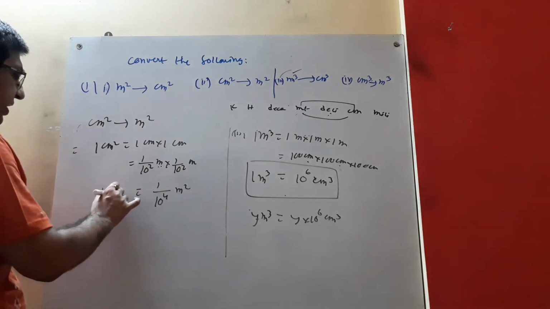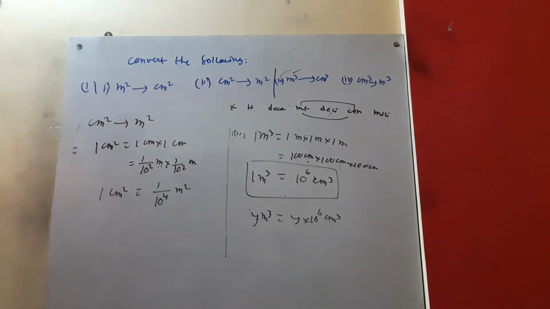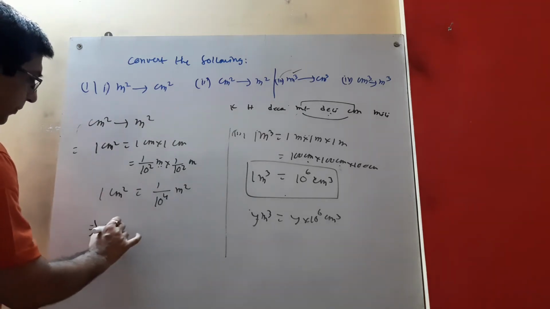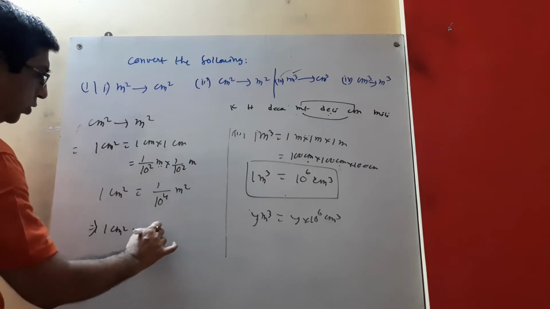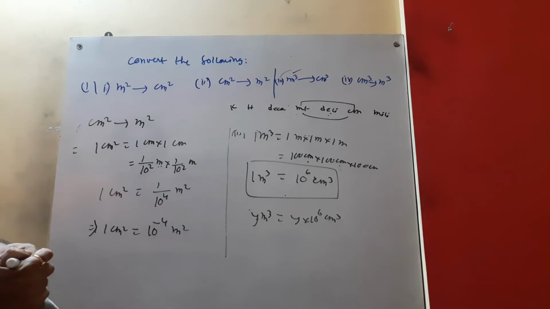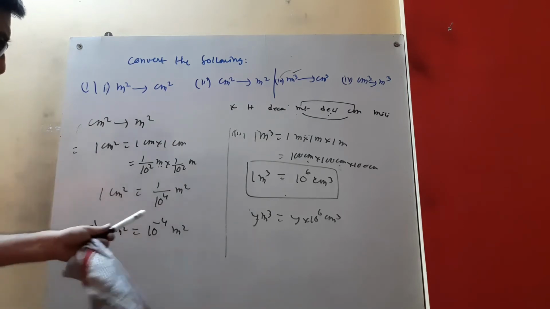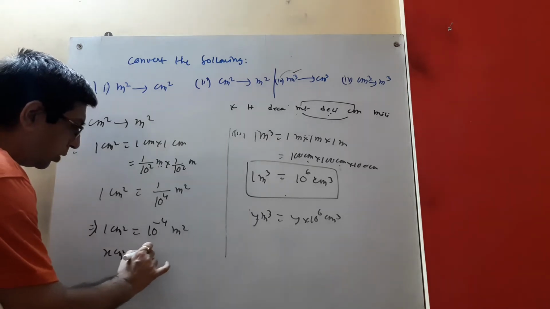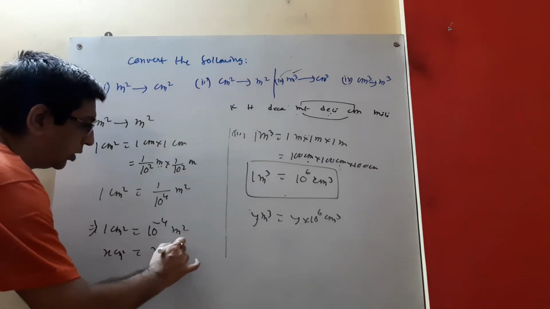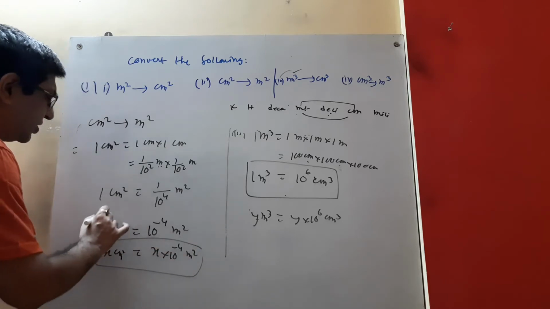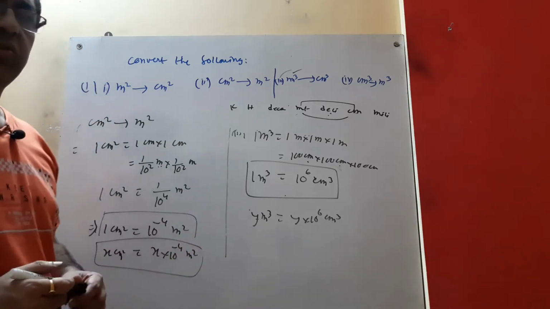So 1 centimeter square can be written as 1 by 10 to the power 4 meter square, or 10 to the power minus 4 meter square. That means x centimeter square equals x into 10 to the power minus 4 meter square. This thing is very much needed in math and physics also.